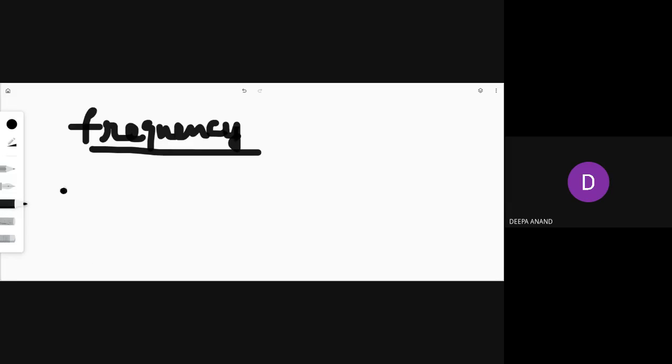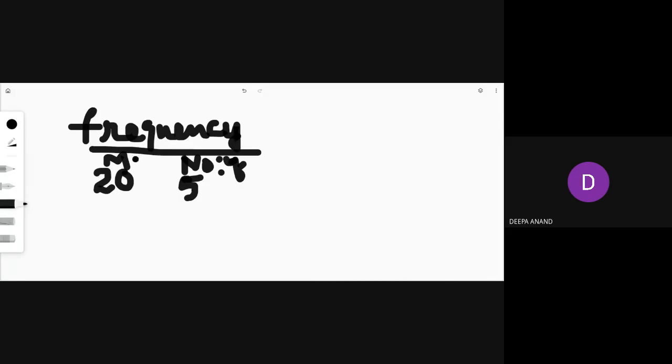What is number of observation? If I am writing marks in one column, and here I am writing the number of students, and if I write 5 here, this means this 20 marks is secured by 5 students. That is the number of students here. That means how many times this particular item has repeated.